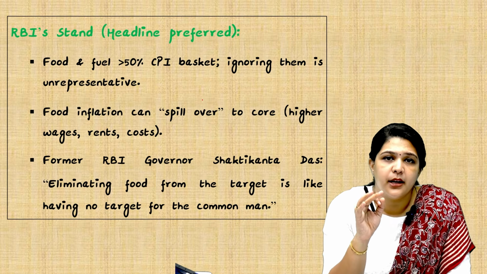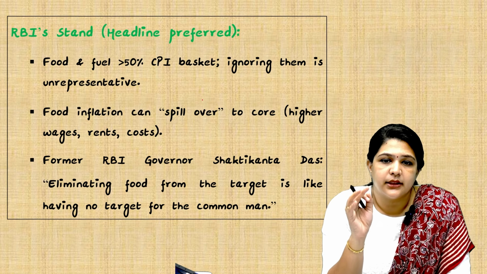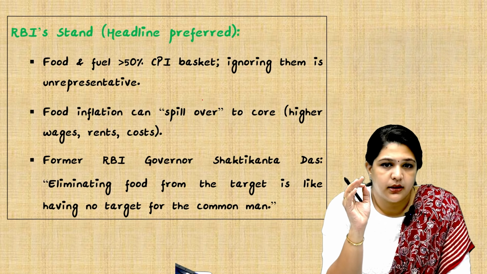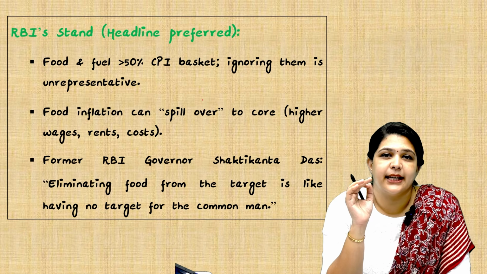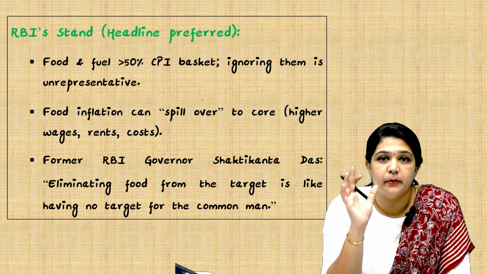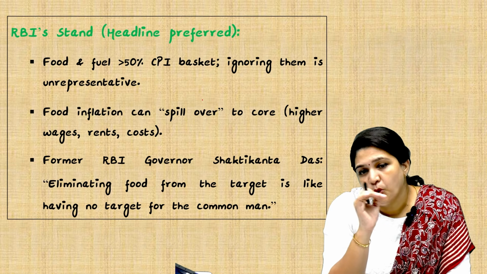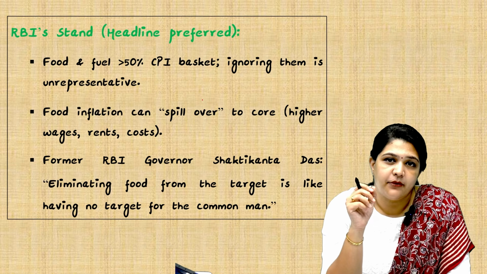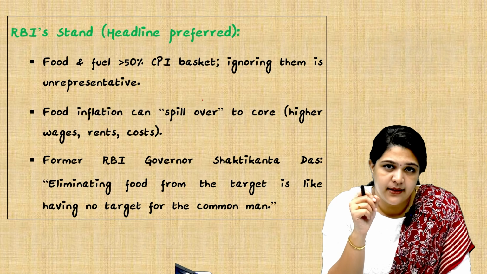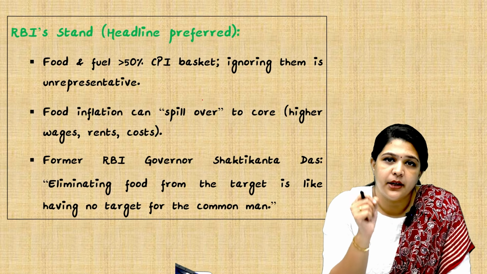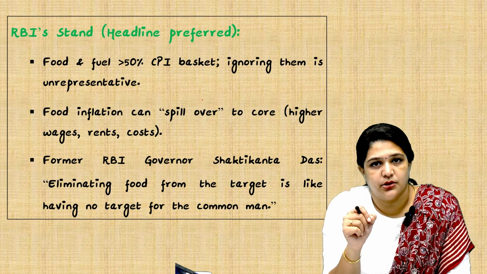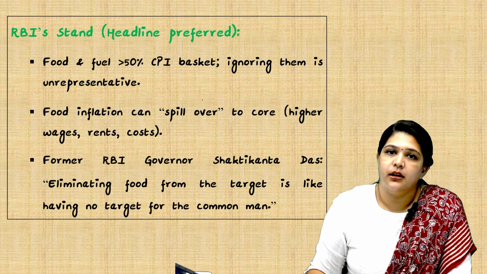Former RBI governor Shaktikanta Das is saying that eliminating food from the target is like having no target for the common man. Very, very important. This quote can be used in the mains. If headline inflation is ignored, it means we are not keeping the common man in mind. So this is not the right way to shape policies. So that was the former RBI governor's take on the debate.